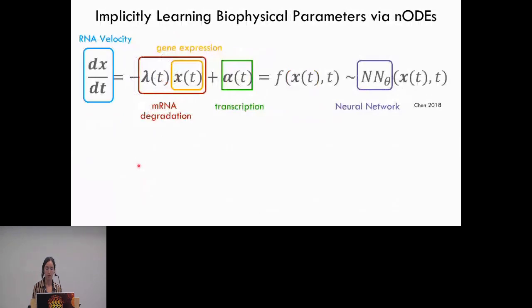And so to put all of these pieces of this biophysical model together, we can use the neural ordinary differential equation to learn a predictive model for transcriptional regulation while implicitly learning these biophysical parameters. And so this model estimates an RNA velocity as a function of mRNA degradation and gene expression and transcription. And this is all approximated by the neural network trained solely on gene expression. And so we can implicitly learn RNA velocity, mRNA degradation, and transcription directly from the model. And we can use these estimated values to infer our dynamic gene regulatory network.